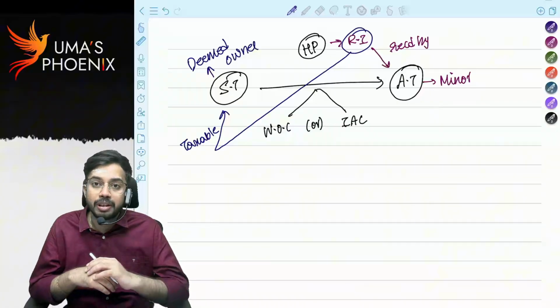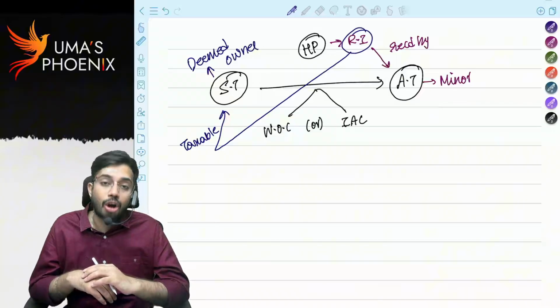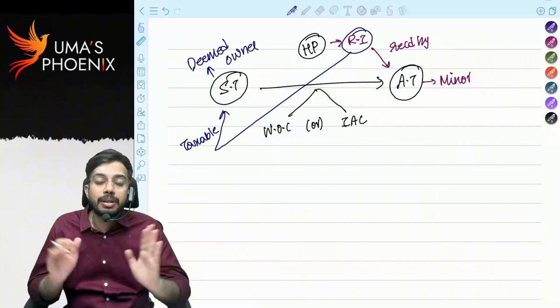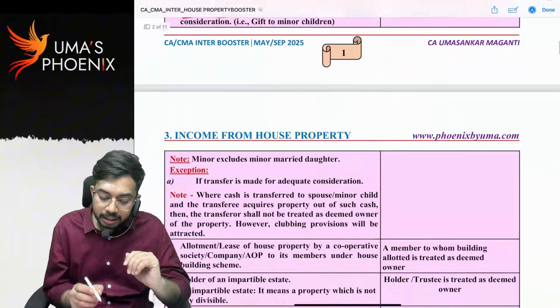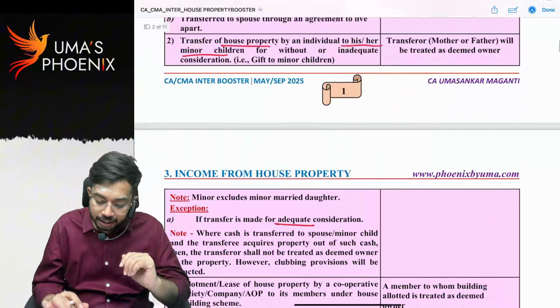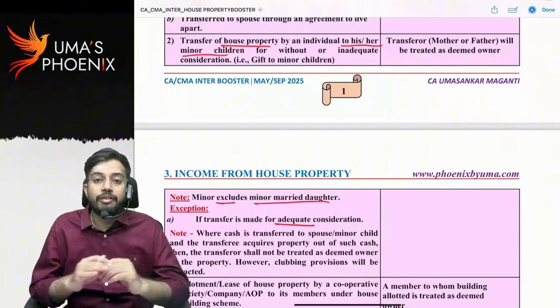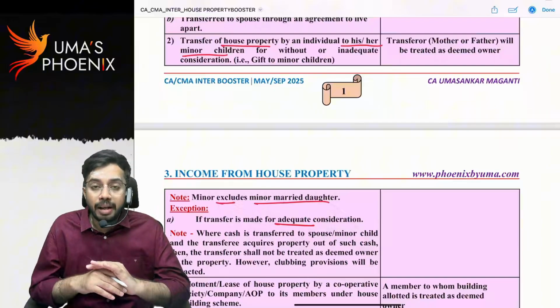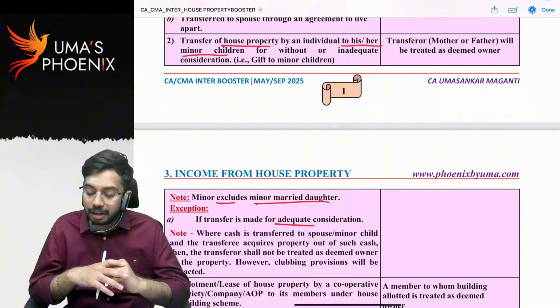Another point is also there. If house property is transferred to a minor married daughter, then also the deemed ownership concept is not applicable. You can see exceptions. If transfer is made for adequate consideration, minor excludes minor married daughter. That means what? If house property is transferred to a minor married daughter, the deemed ownership concept is not applicable. It is taxable in the hands of the minor married daughter only.